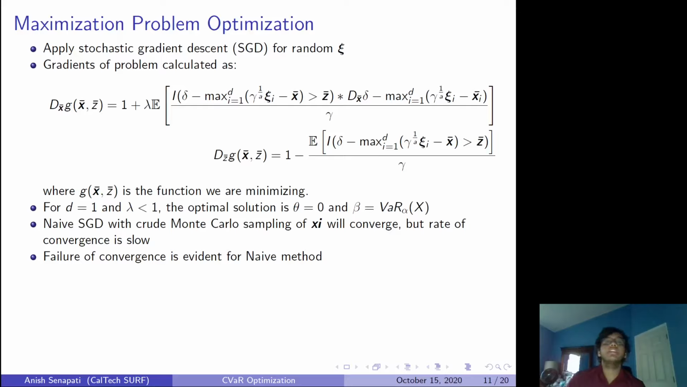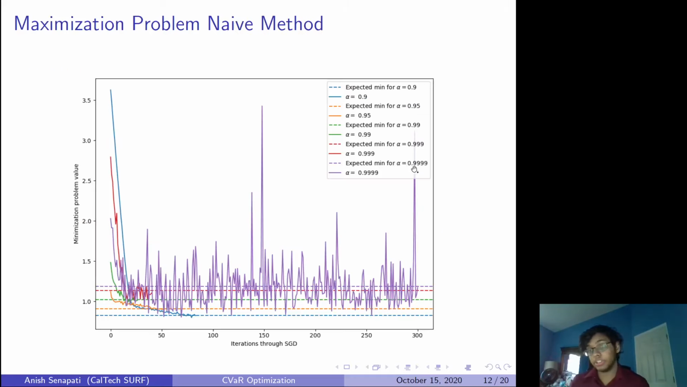In a naive method where you just apply these two gradients and do the gradient descent, you can see for alpha equal to 0.9999, the convergence is absolutely terrible. It doesn't converge to the right value. It's jumping all over the place.